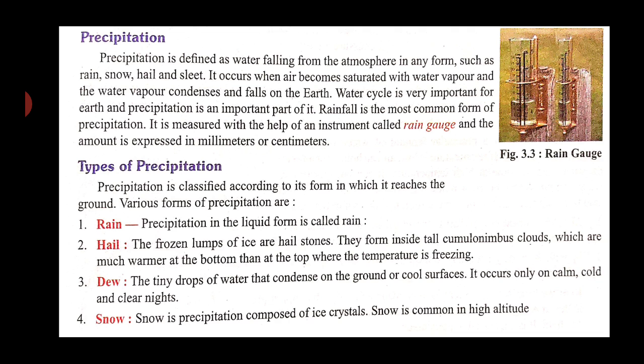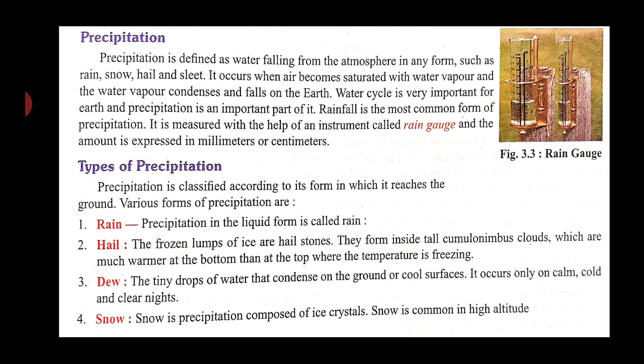It occurs when air becomes saturated with water vapor and the water vapor condenses and falls on the earth. Now when we receive water on the surface of the earth in these forms, rain, snow, etc., that is known as precipitation.